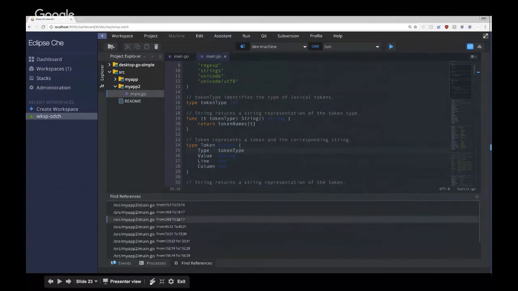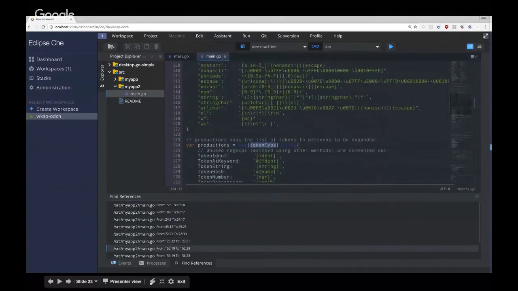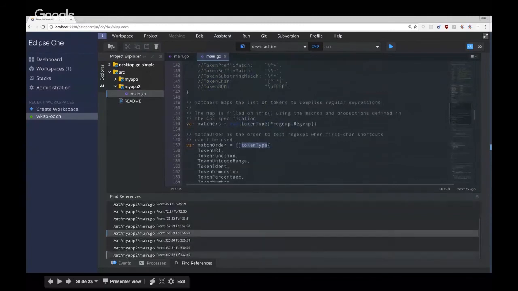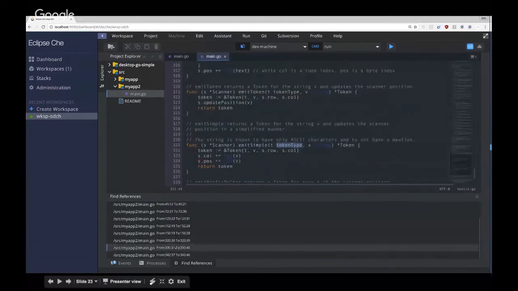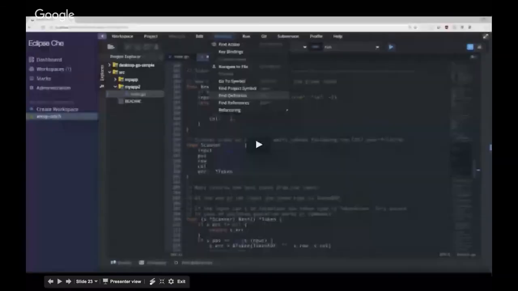Find all references, I can open up down there, and I can jump through all the references to this token type thing, just as I would in Java. And it just works. It works exactly like you'd expect. And this is how every language should work in every single tool that you use. So that is Go support in Che.